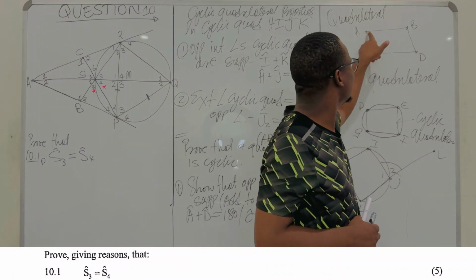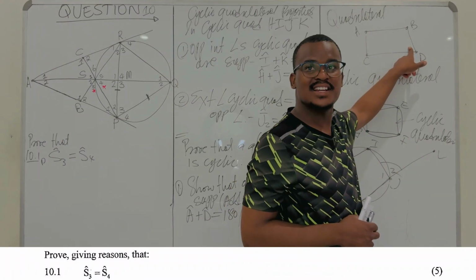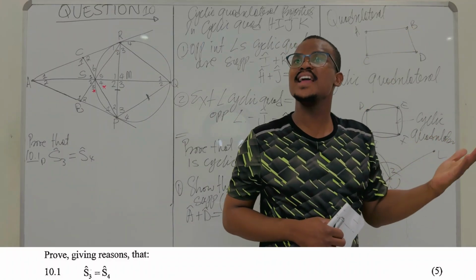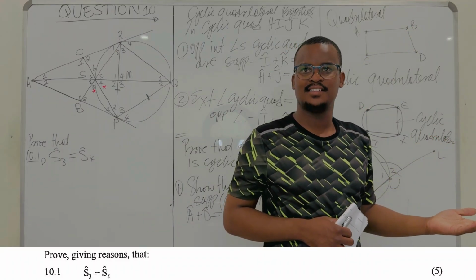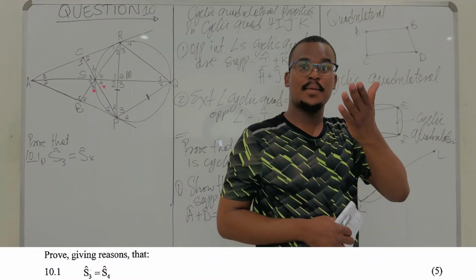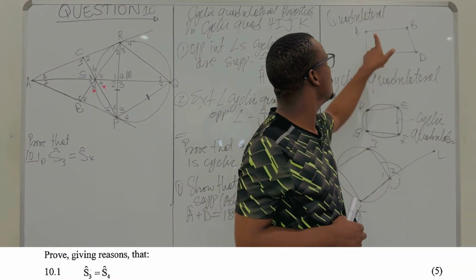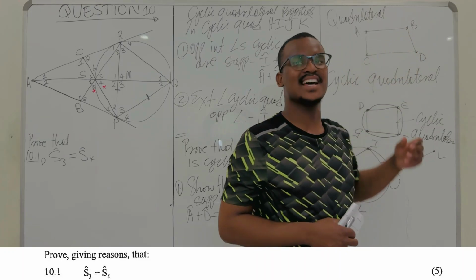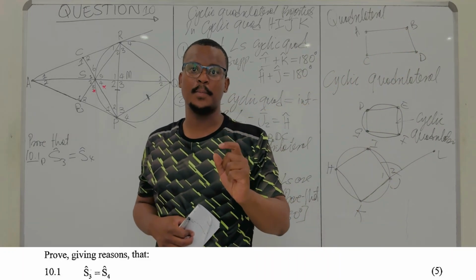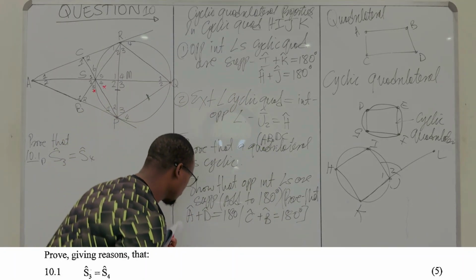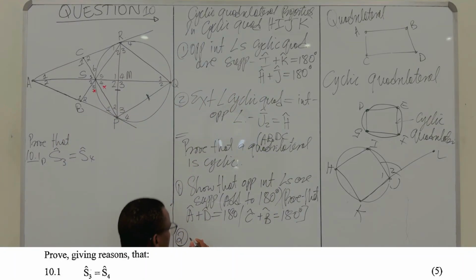If you prove that this and this add up to 180 degrees, stop right there, because even these ones add up to 180 degrees as well. So, the first way: prove that A plus D is 180 degrees, or B plus C is 180 degrees. You don't have to prove both of them. Proving one will do the work. Stop right there. Number two, how do we prove this?